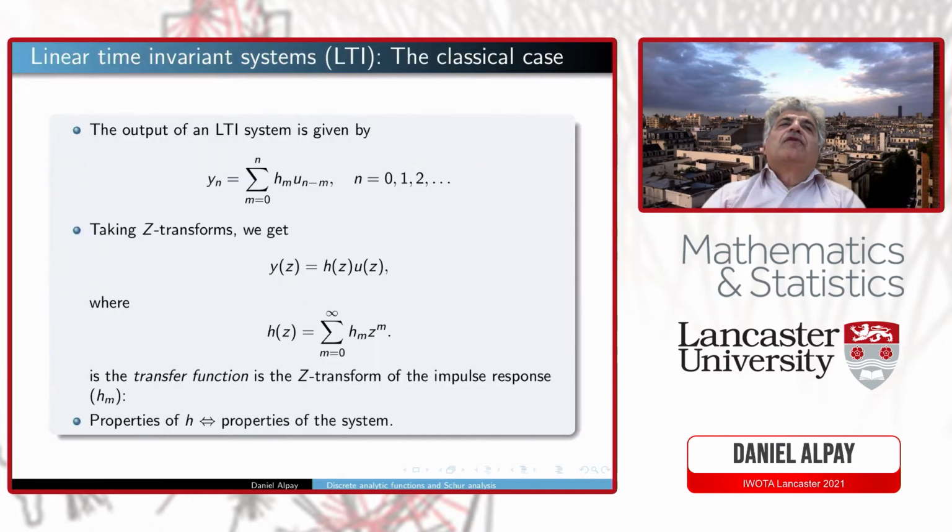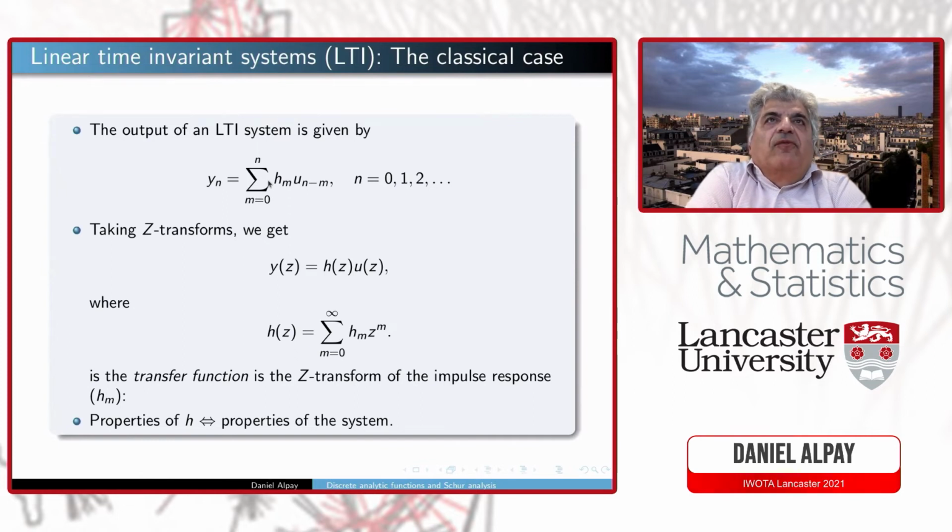Really, for the real definition of a linear system we use distributions and the Schwartz kernel theorem, but here I will be much more mundane and explain what a system is via input and output. Here you have the input sequence, here you have the output sequence. It could be numbers, it could be operators, it could be a lot of things. Hn is the impulse response.